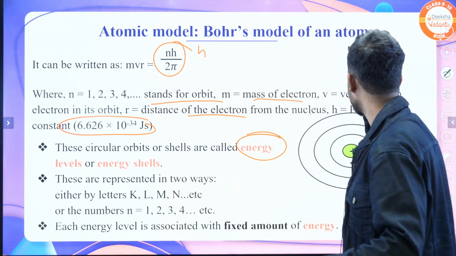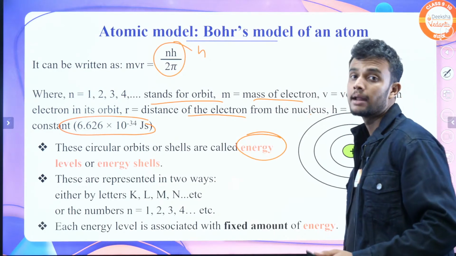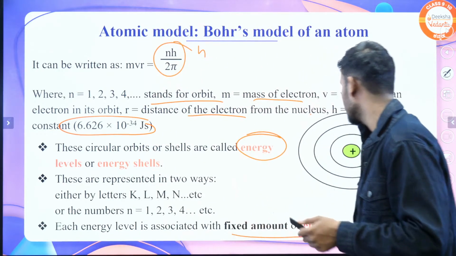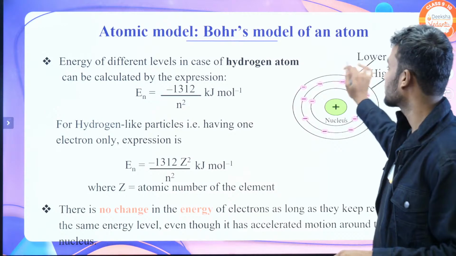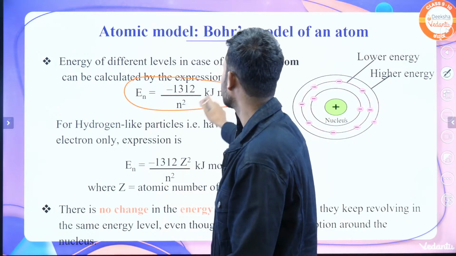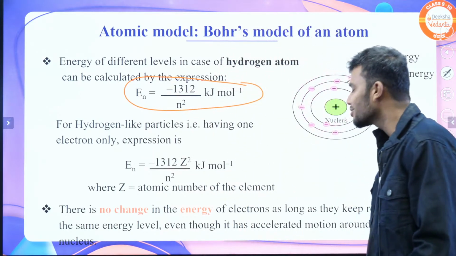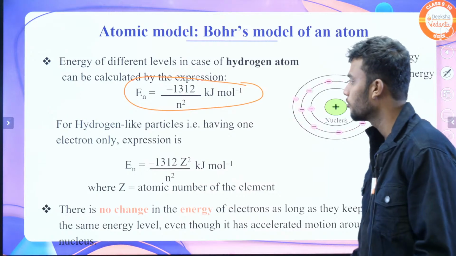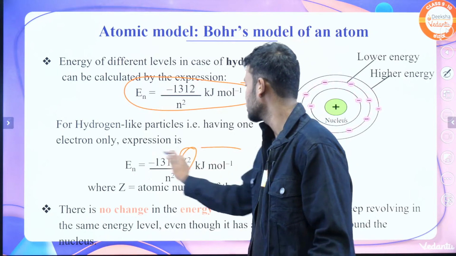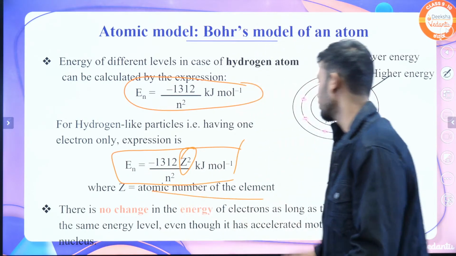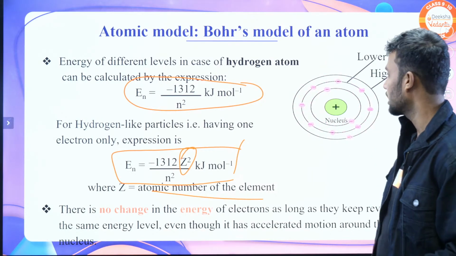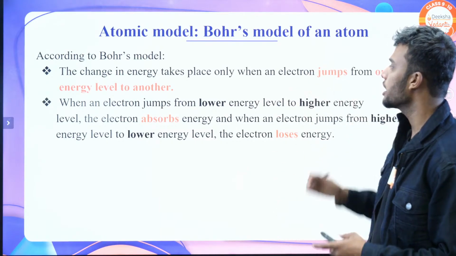It is denoted by the letters K, L, M, N, equal to n = 1, 2, 3, and for every level the energy is fixed. It has some fixed amount of energy associated with it. The energy of an orbit is expressed by En = -1312/n². This is for hydrogen-like particles, but for all atoms the energy equation includes Z, where Z is the atomic number. There is no change in energy, according to Bohr's model.